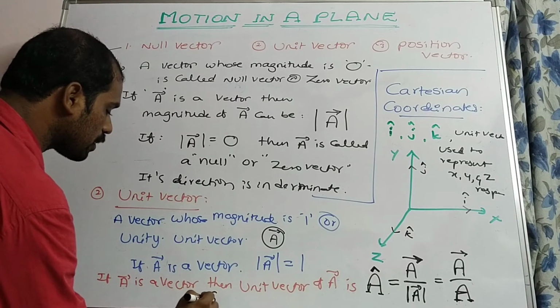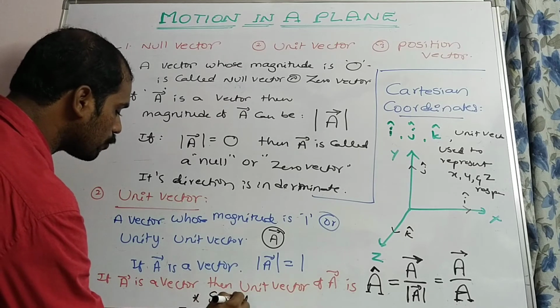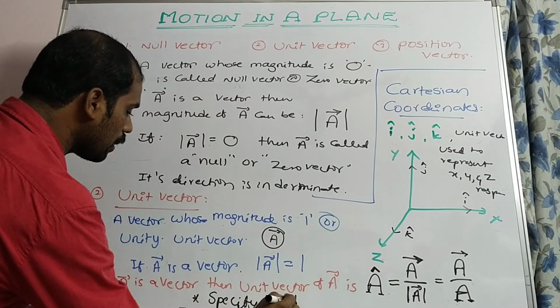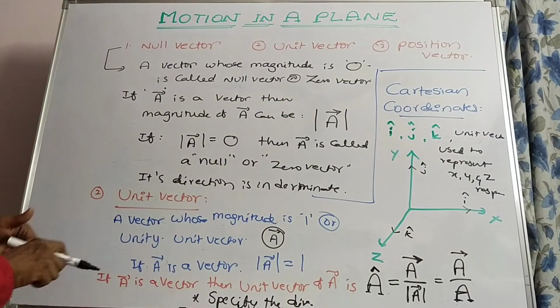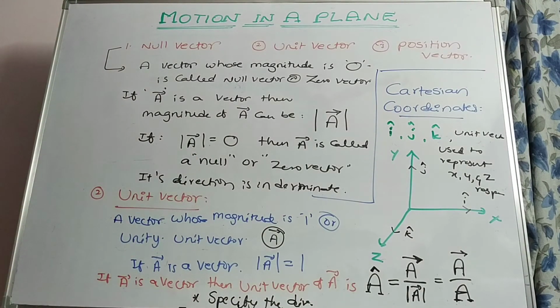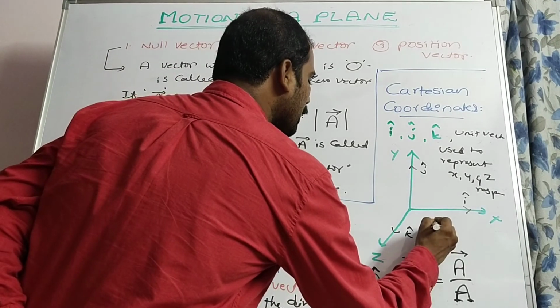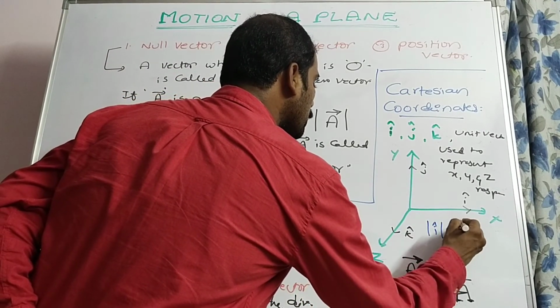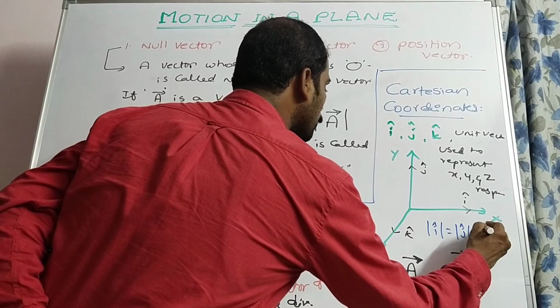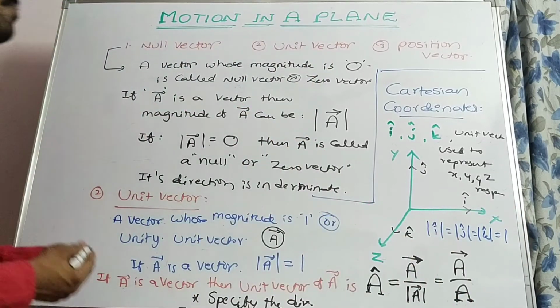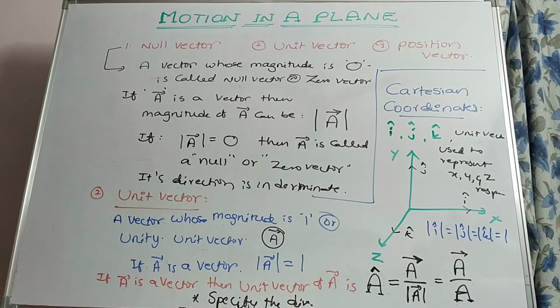It is used to specify the direction. And one more important point: modulus of I cap is equal to modulus of j cap is equal to modulus of k cap is equal to 1.